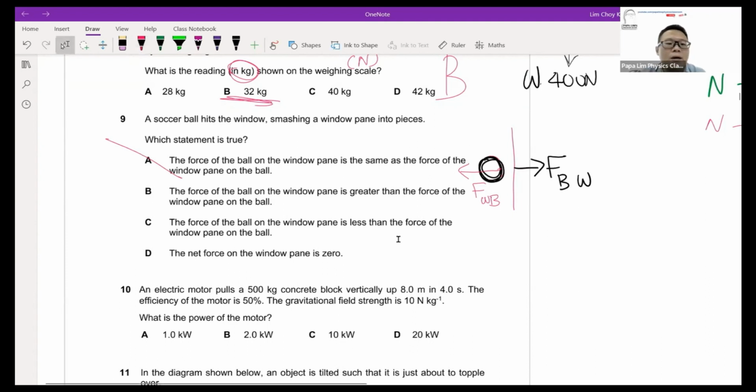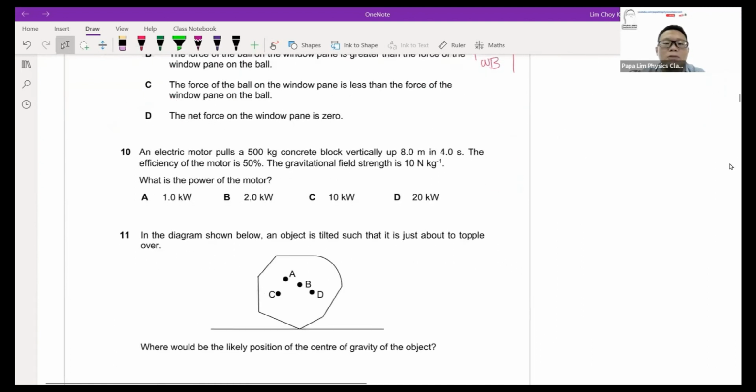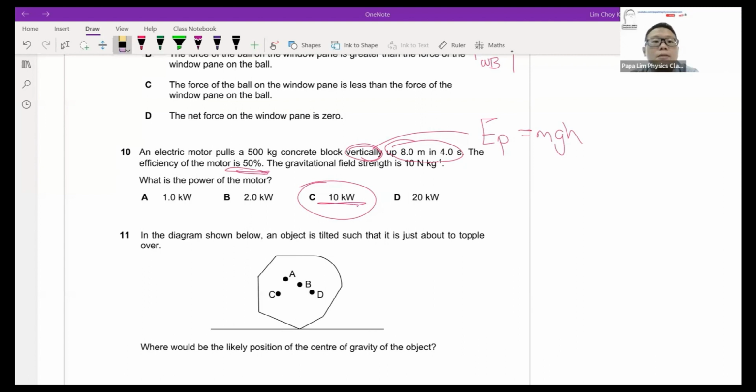Now, electric motor, 500 kg, vertically up. What's the power of the motor? In this case, if I'm lifting up the concrete, the useful energy is what I need to lift up. Whatever energy I have goes to potential energy, so it will be mgh. Now, once you have the formula, let's sub in the variables. The mass of the object is 500 kg, the gravitational strength is 10 Newton per kg, and the height travelled is 8 meters. If you look at your calculator, it will give you 40,000 joules.